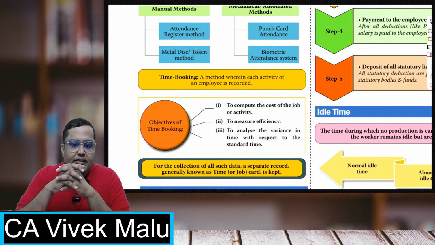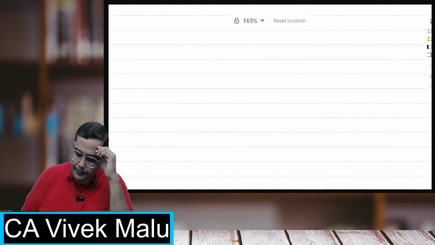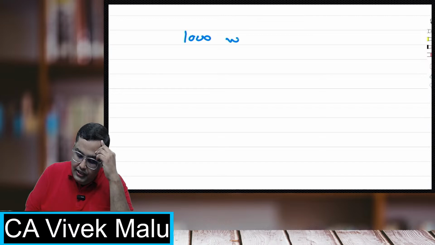And what a job card is, I'll give you an example in detail. Suppose there is a factory of 1000 workers, and there are 20 supervisors.